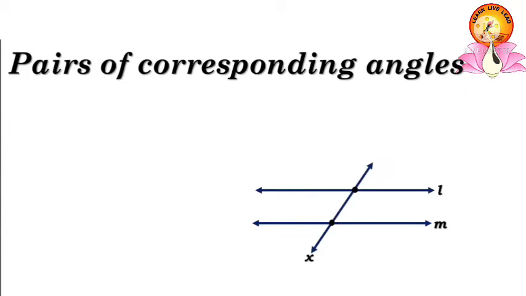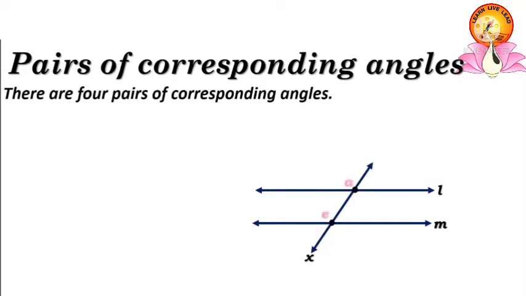Pairs of corresponding angles. Suppose lines L and M are intersected by the transversal X, then 4 pairs of corresponding angles are formed. Angle A and angle E are the corresponding angles formed on the same side of the transversal.